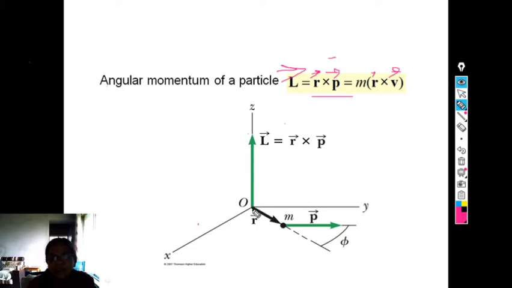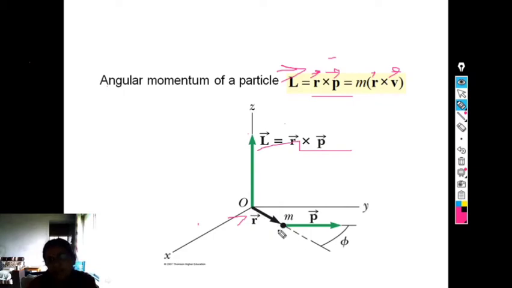Here it is the situation. The three axes x, y and z. The point of intersection of these three axes is at O. Now along the z direction, the angular momentum vector is shown as L bar equal to R bar cross P bar, and OR bar is the vector.